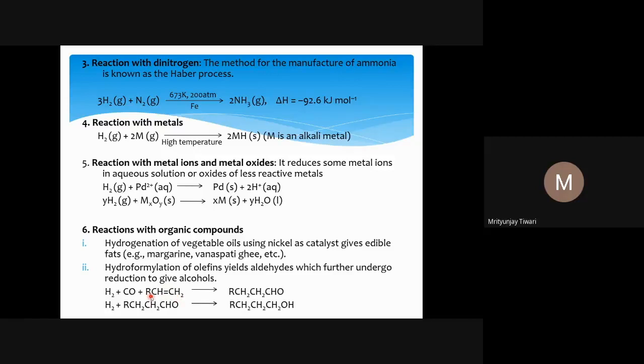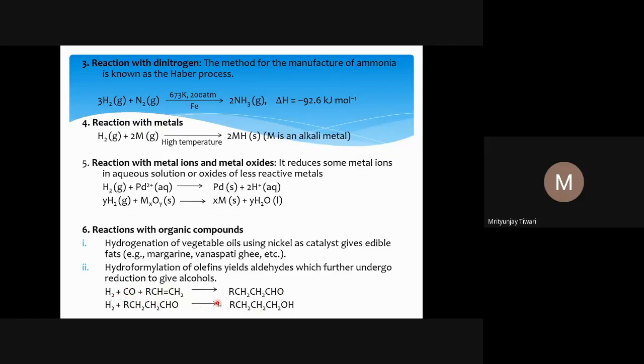As I said, rhodium catalyst plus carbon monoxide, and this alkene is converted to an aldehyde. So this RCH=CH2. What we are doing is increasing one carbon atom as well here. R could be anything, the same R is here as well. So one and two carbon atoms are here, and here one, two, three carbon atoms. The one carbon comes from the carbon monoxide, and the extra hydrogen added is from the hydrogen.